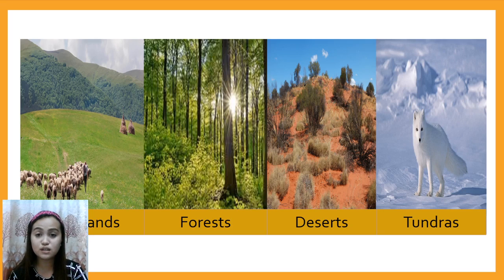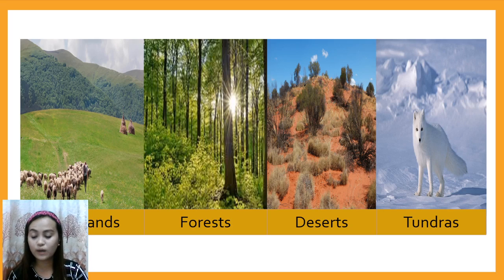Tropical rainforest is located in tropical regions which have a high chance of rain. So palaging umuulan sa tropical rainforest. There are many tall trees in this type of forest. Thus, the animals that live here, such as monkeys, eagles, iguanas, and snakes, have developed adaptations that let them climb or fly and use the tall trees for shelter.